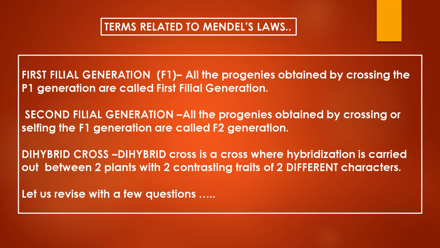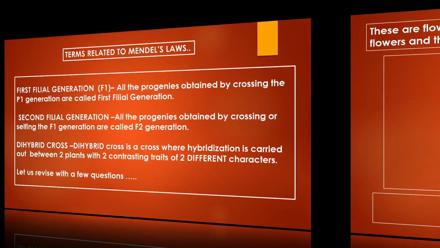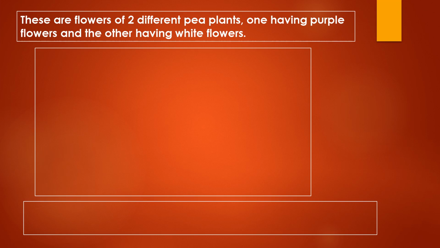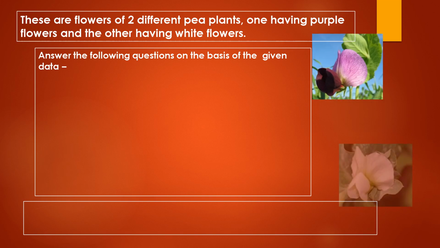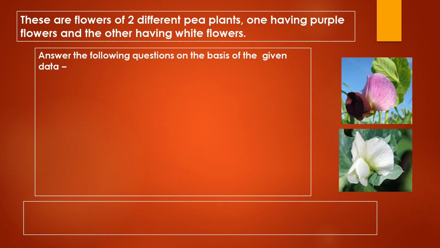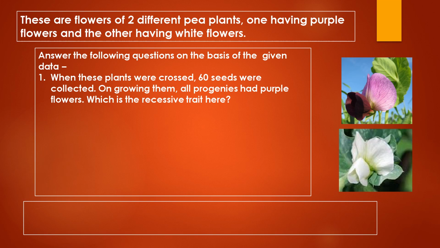So let us revise with a few questions. Observe the diagram and read the data given. These are flowers of two different pea plants. One has purple flowers and the other has white flowers. Now answer the following question on the basis of the given data. When these plants were crossed, 60 seeds were collected. On growing them, all progenies had purple flowers. Which is the recessive trait here?